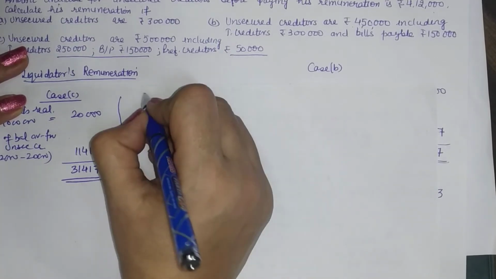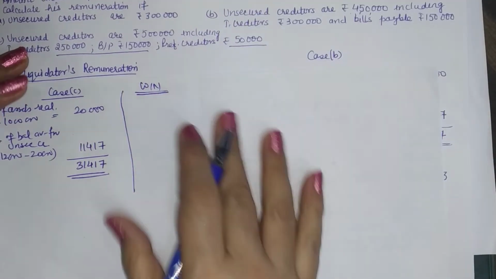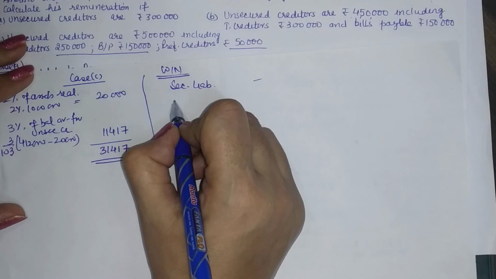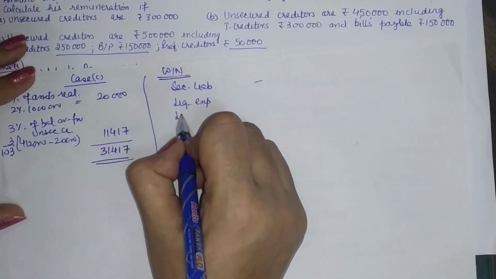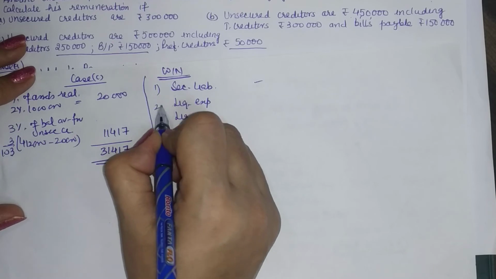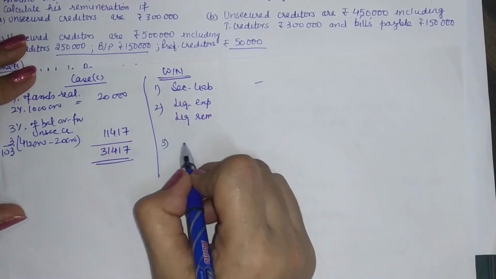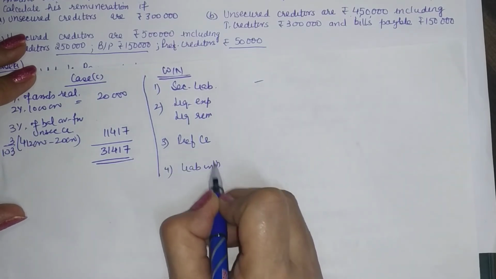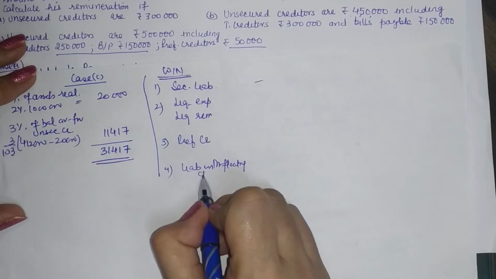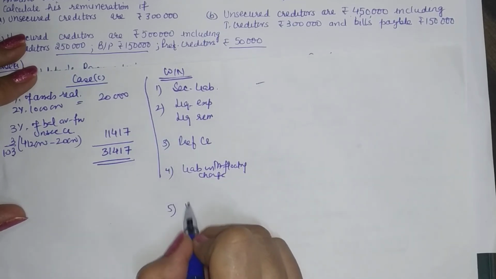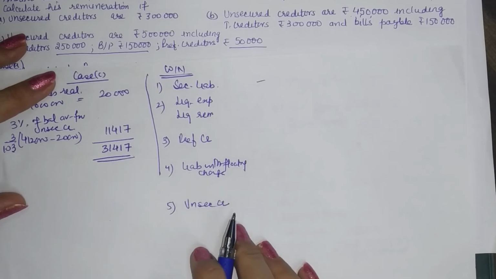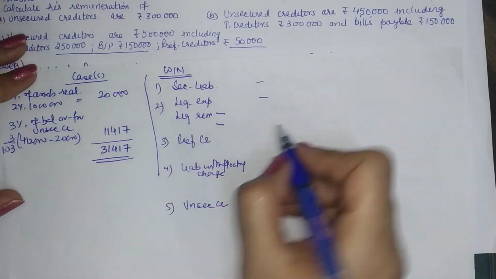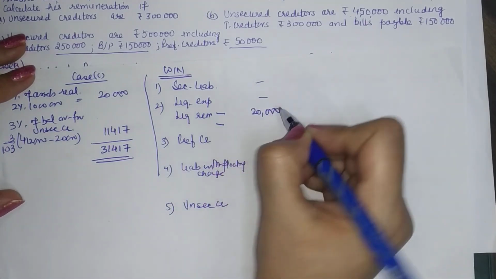Like we make a working note when we prepare a proper statement. So in that statement we have the liabilities in this order: secured liabilities, then you have liquidation expenses and liquidator's remuneration, right? Then the third component is preferential creditors, the fourth component is liabilities with floating charge, and the fifth component is unsecured creditors. So let us put the things here. Expenses are not there. Remuneration has two components: 2% of the assets realized and 3% of the payment.